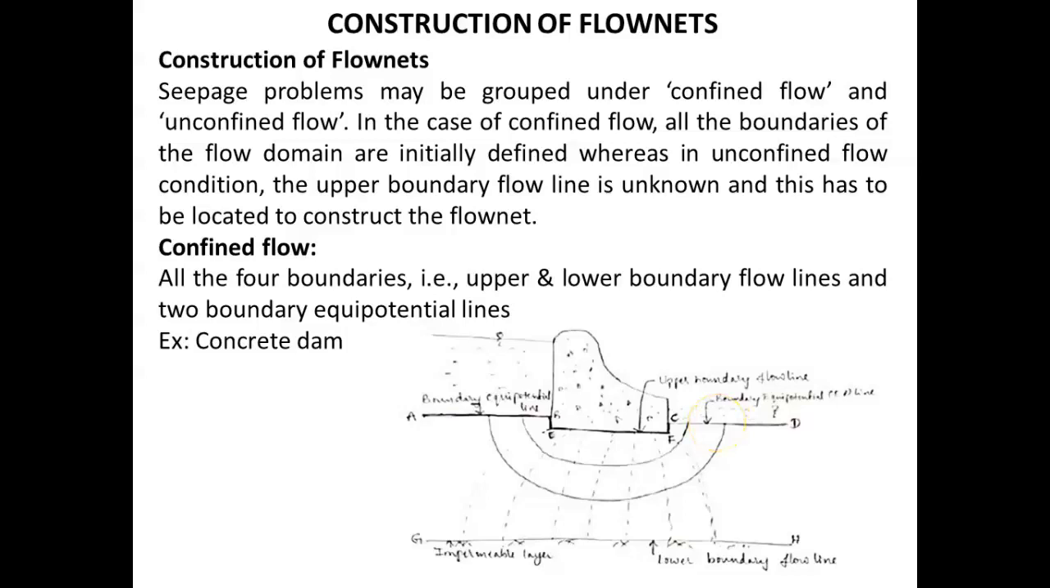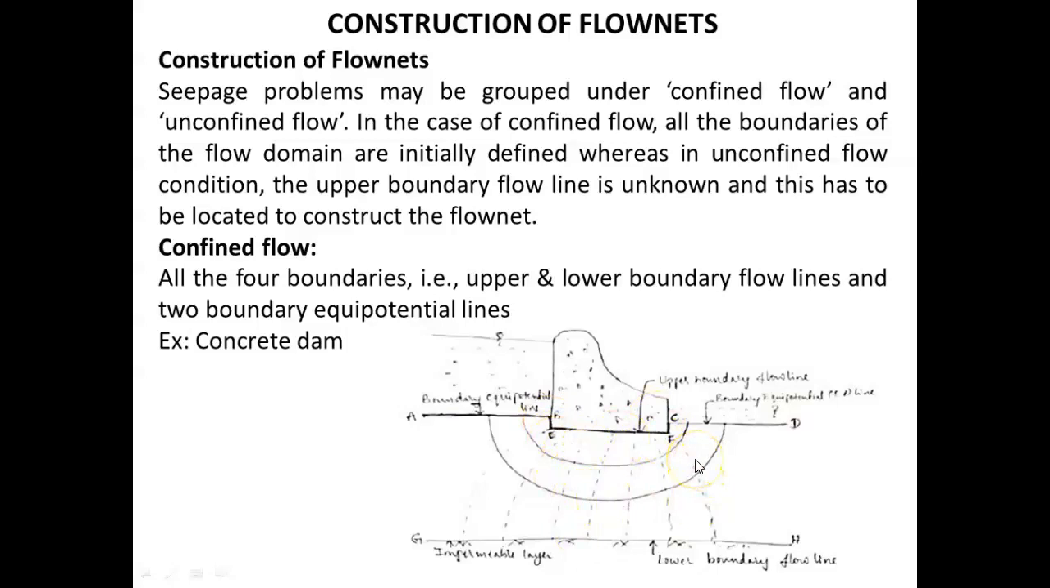So after identifying the boundary flow lines and boundary equipotential lines, then we have to sketch the first trial flow line such that it is approximately consistent with the boundary conditions and represents a reasonable estimate of the flow path. So now it is consistent with the boundary flow lines. These two are the boundary flow lines.